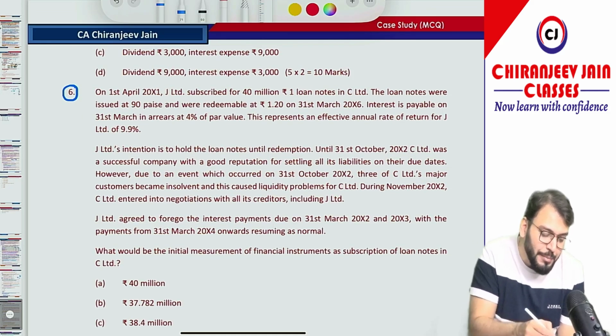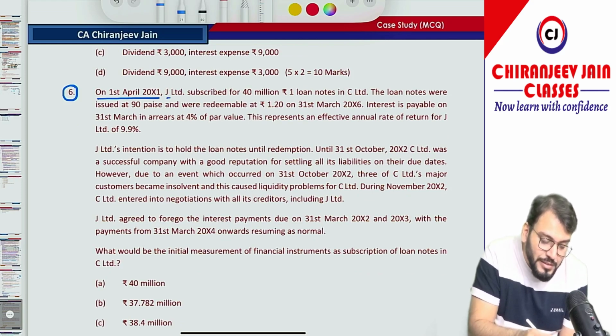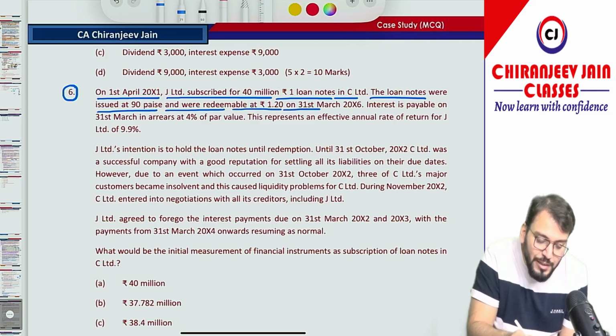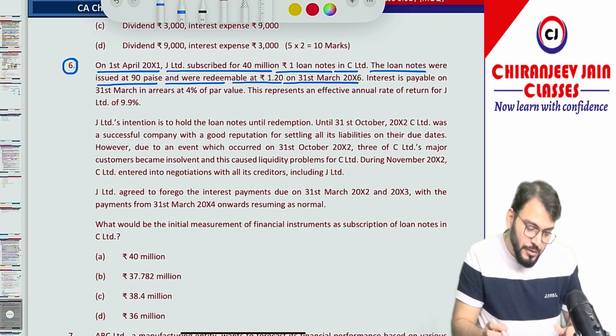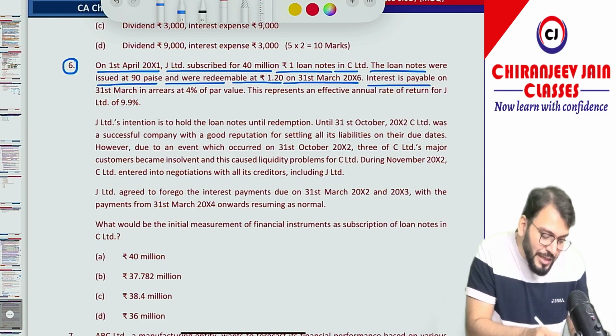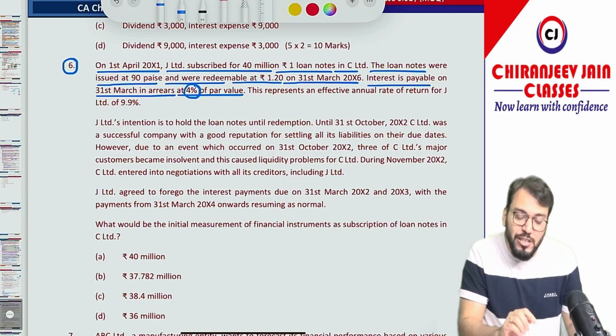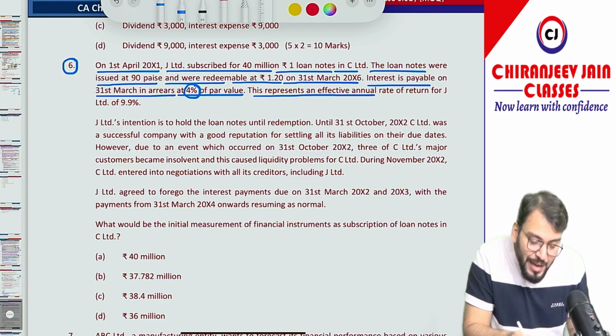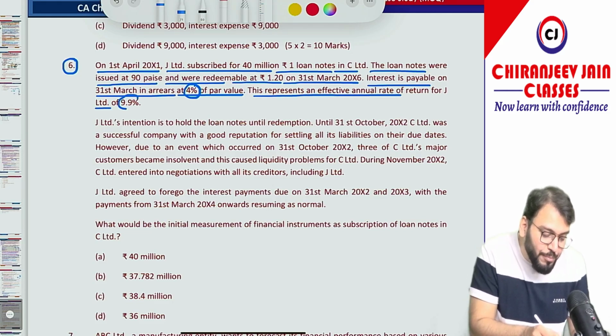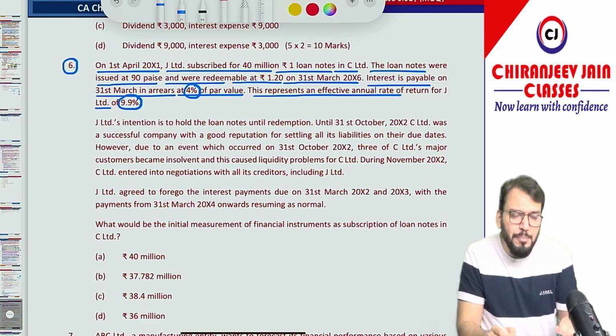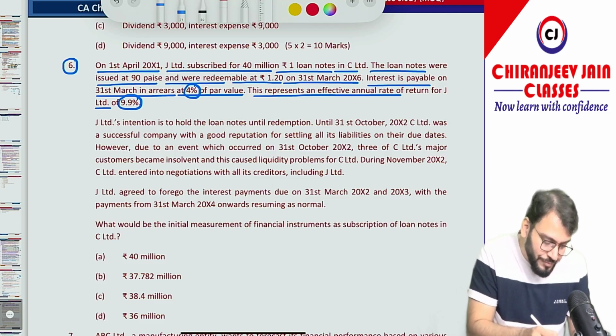Once again one para has been given. On 1st April 2001, Jain Limited subscribed for 40 lakh rupees of 1 rupee loan notes in C Limited. The loan notes were issued at 90 paise and were redeemable at 1.20 on 31st March 2006. Interest is payable on 31st March in arrear at 4% of par value. So 4% is the contractual rate of interest. This represents an effective annual rate of return for Jain Limited of 9.9%. We can say it is 10% only, but 9.9% is the effective rate of interest.